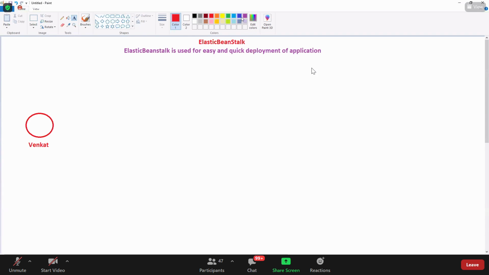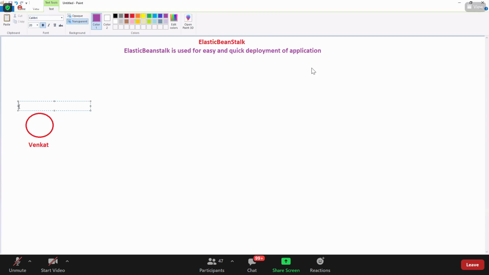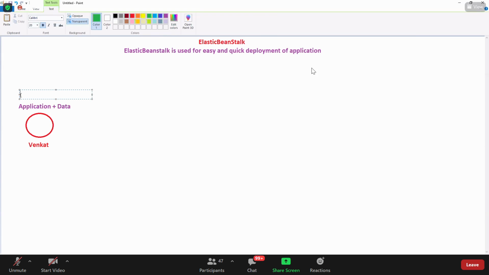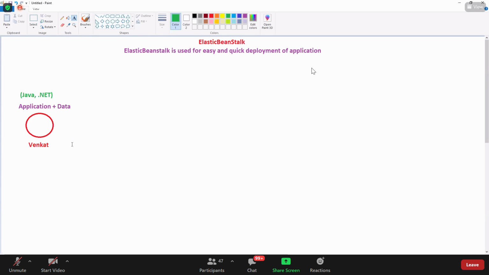Okay, let's say as an architect, the client came to you having an application in his hand, and he has the data in his hand. That application has been developed in whatever, Java or .NET. Now Venkat is coming to AWS and says he has an application with data.